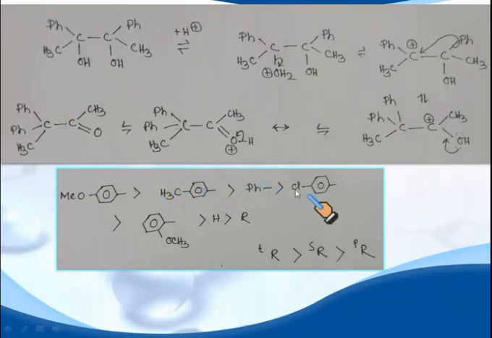Now compare hydride and alkyl. Hydride has a higher migratory aptitude than alkyl, and among alkyl groups, tertiary alkyl has a higher migratory aptitude than secondary, than primary. So here the phenyl group migrates, and consequently loss of a proton generates this carbonyl compound.